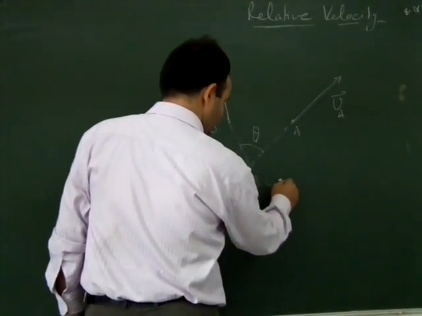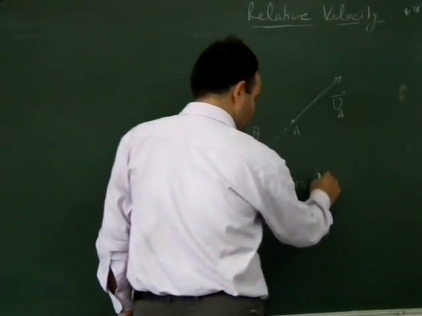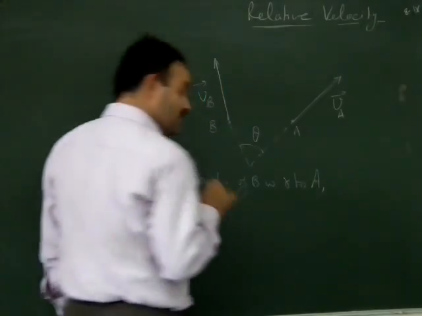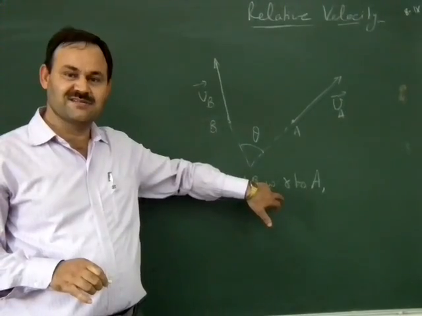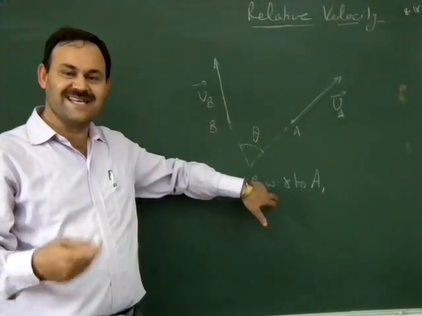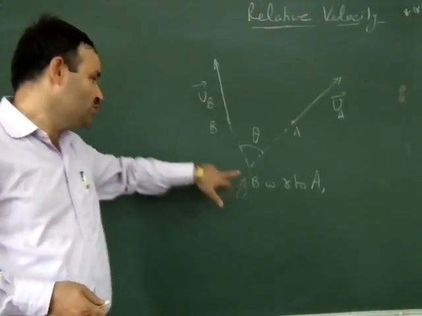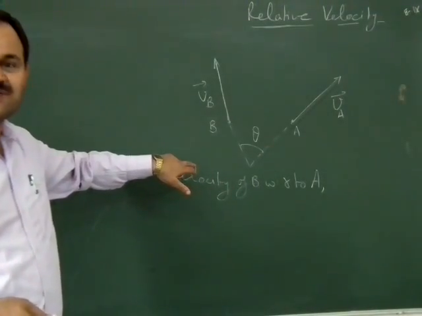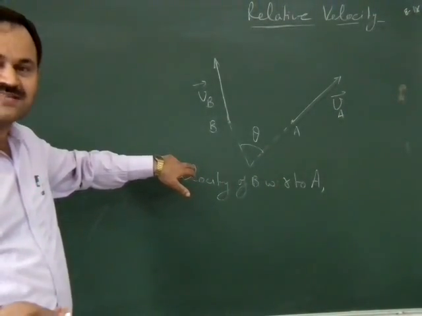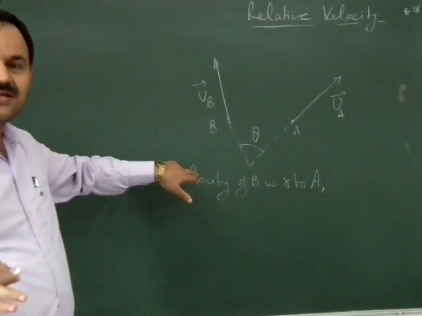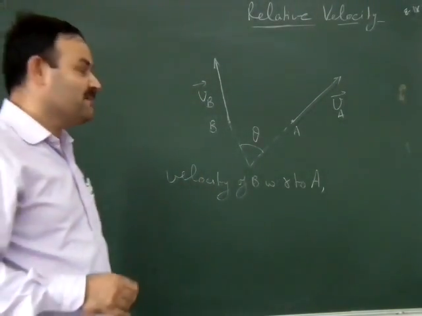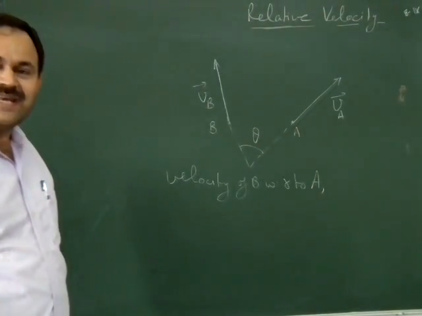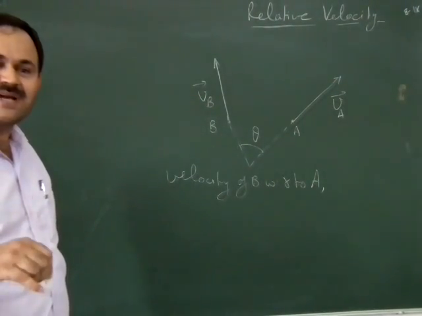the velocity of B with respect to A will be found by making A at rest. It means by making A an observer. To make A an observer, we will have to bring A to rest. This moving body, which is moving with velocity VA, can be brought to rest by imposing a negative velocity of the same magnitude.